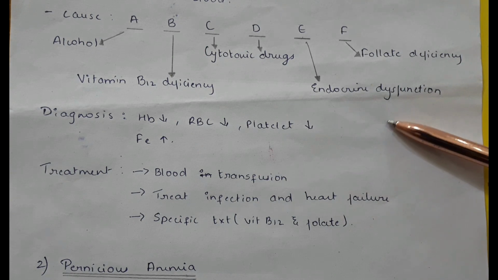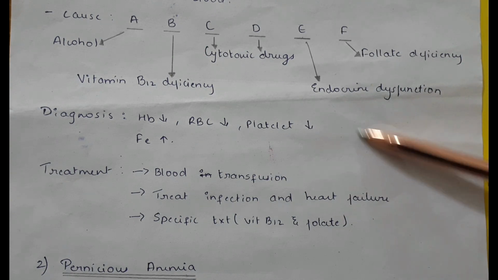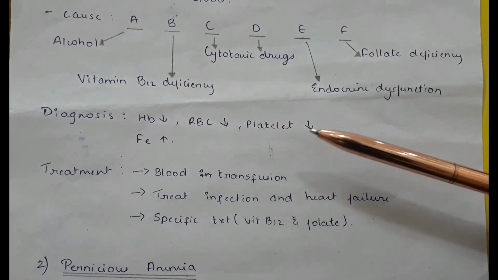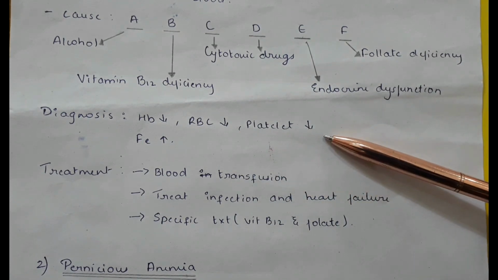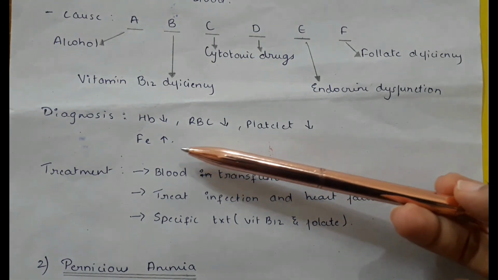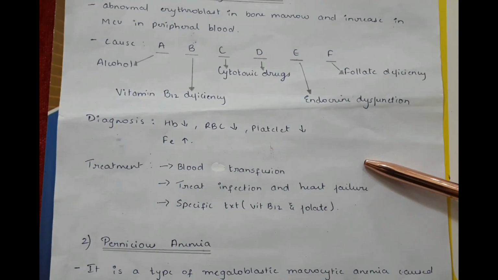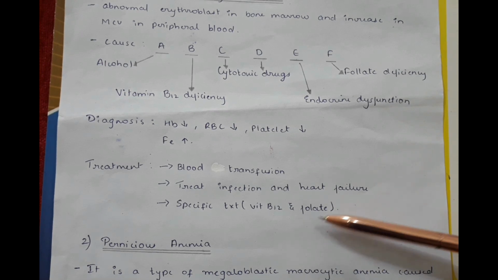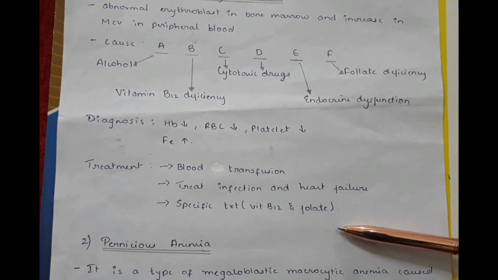Diagnosis of megaloblastic macrocytic anemia. Hemoglobin is reduced, RBC decreased, platelet count decreased, but iron is increased. Treatment includes blood transfusion, treat the infection and the heart failure, and specific treatment includes vitamin B12 and folate.